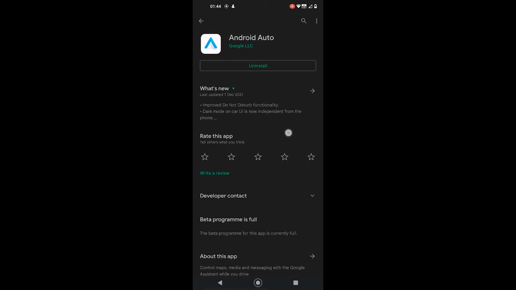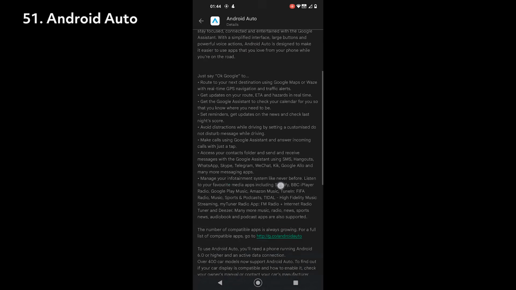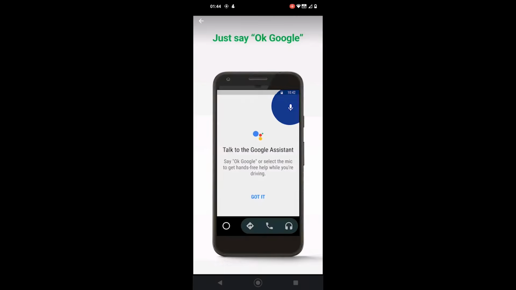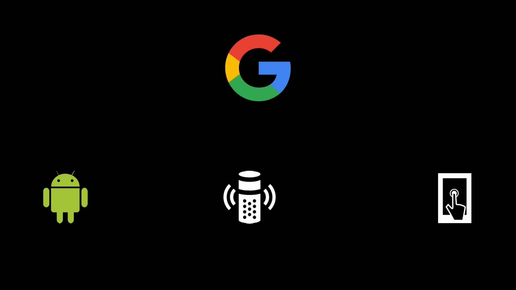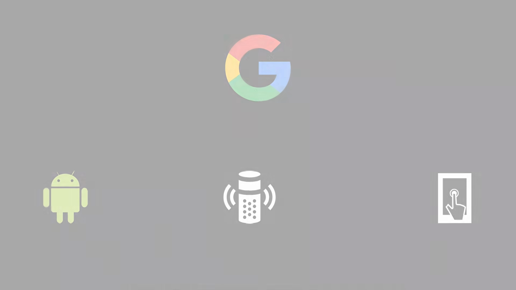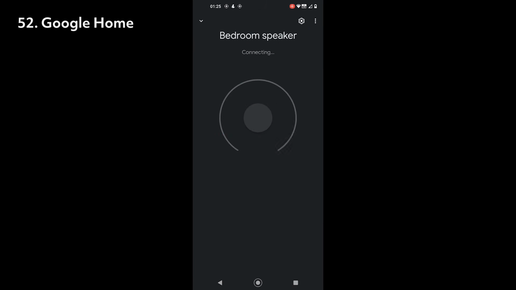Do you drive a car with a fancy LED screen? Here is Android Auto. It helps you stay safe while driving. You can navigate, call people, and play music without touching your phone. Google is so big that it has developed phones, smart speakers, and even doorbells. But how do you manage all that? We have Google Home for that.